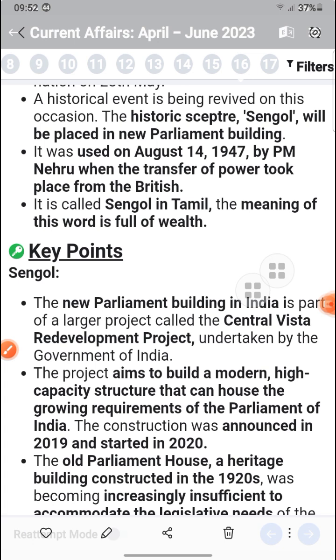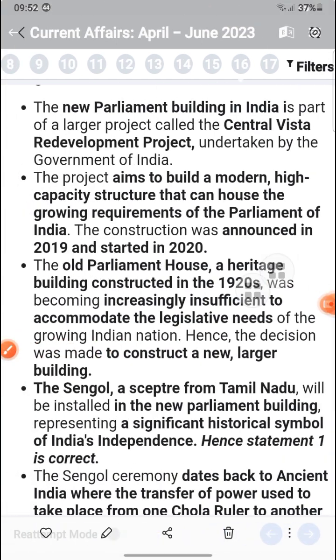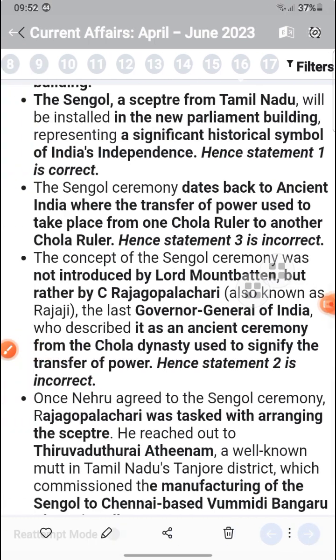The new Parliament building is part of the Central Vista redevelopment project, aimed at building a modern, high-capacity structure for Parliament. The old Parliament House was built in the 1920s and was increasingly insufficient to accommodate the legislature. So the Sengol from Tamil Nadu will be placed in the new Parliament as a significant historical symbol that goes back to ancient India, where the transfer of power used to take place. The Chola dynasty used it for a significant transfer of power, not the Governor General, and this was the Sengol ceremony.